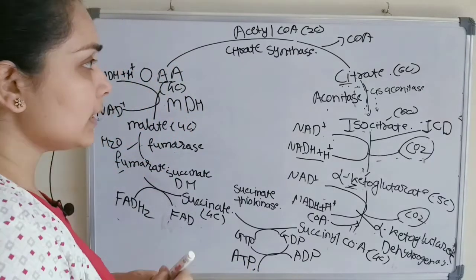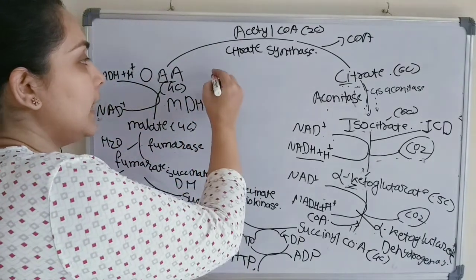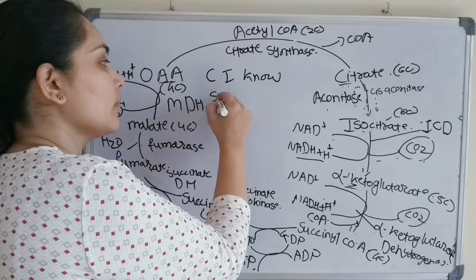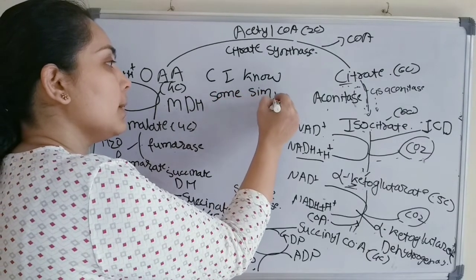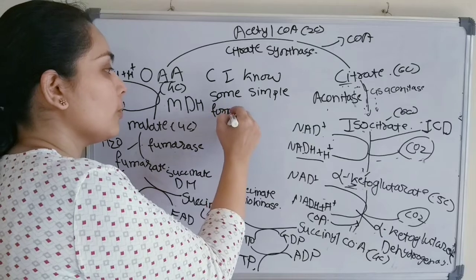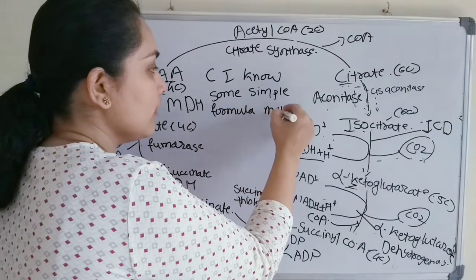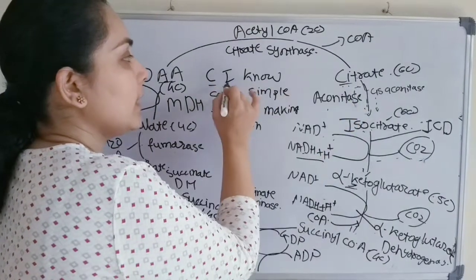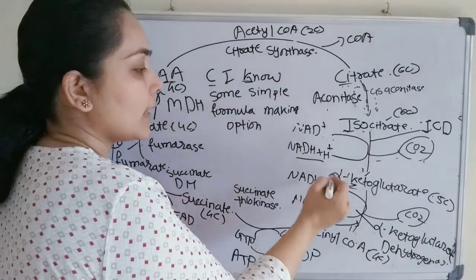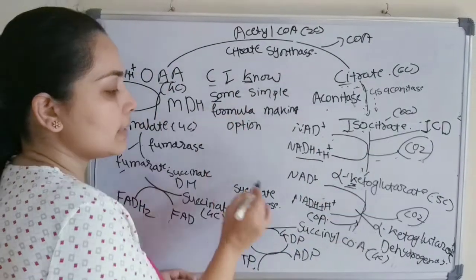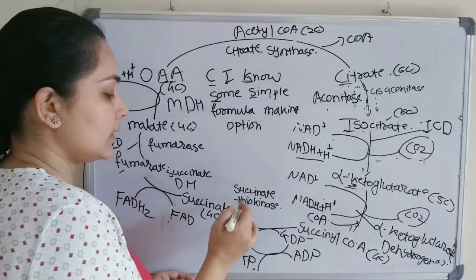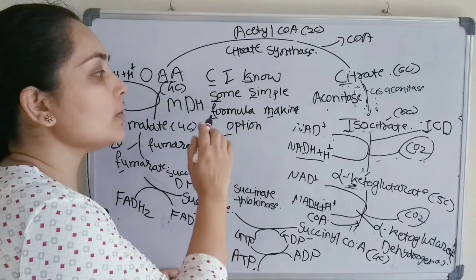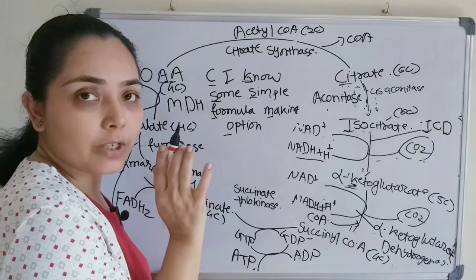There is one mnemonic to remember the Krebs cycle: "C, I know some simple formula making option." C is for citrate, I is for isocitrate, K is for alpha ketoglutarate, S is for succinyl coenzyme A, S is for succinate, F is for fumarate, M is for malate and O is for oxaloacetate. Okay.